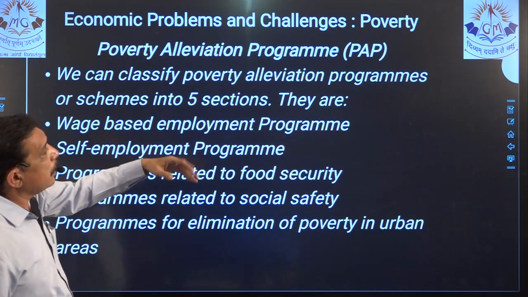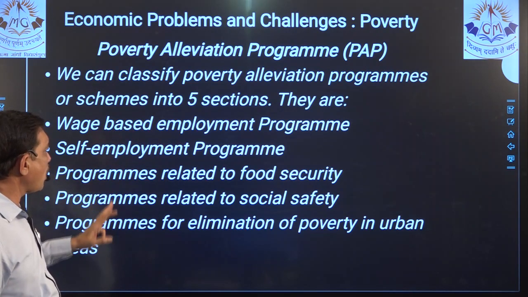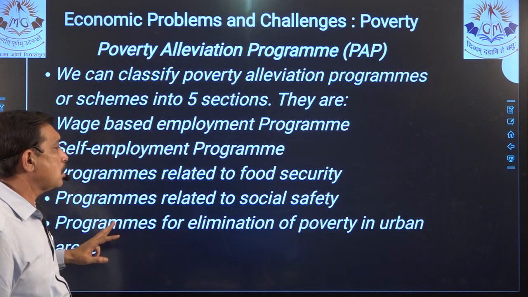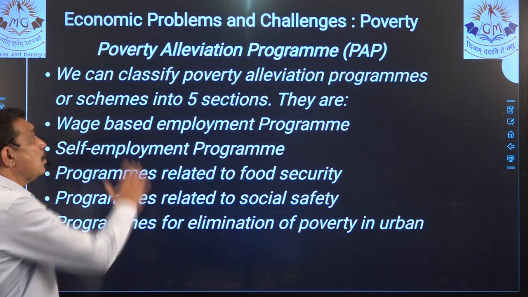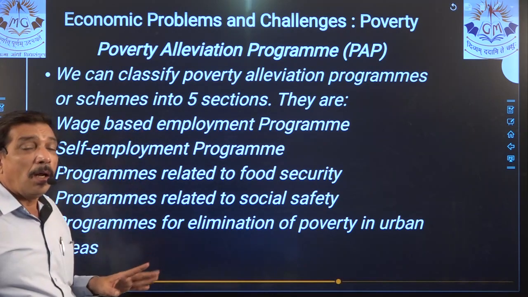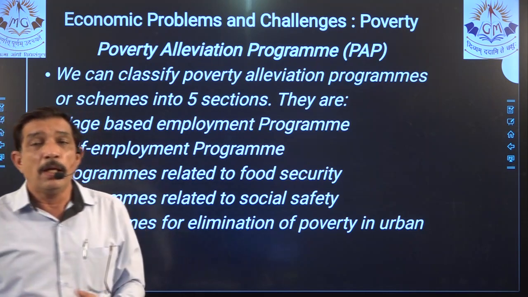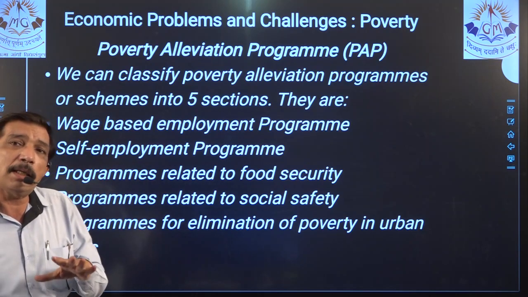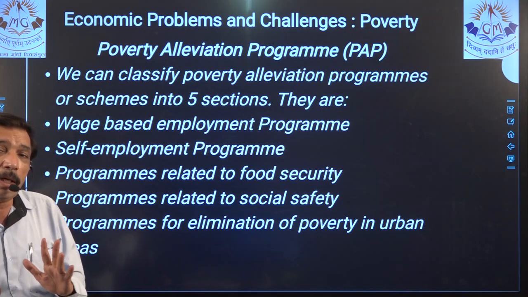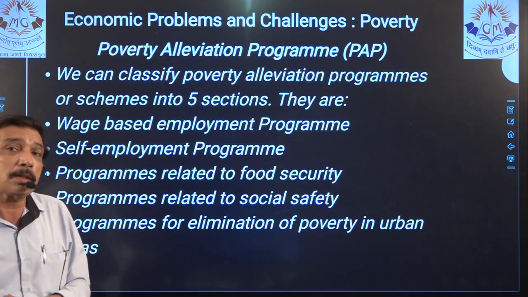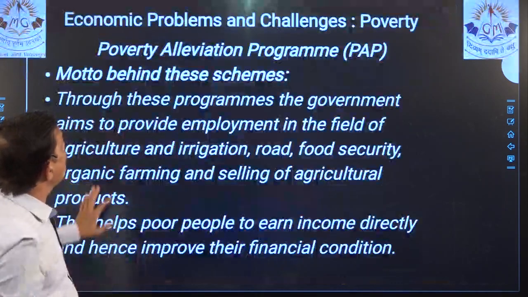We can classify poverty alleviation programs or schemes in 5 sections: wage-based self-employment, programs related to food security, programs related to social safety, programs for elimination of poverty in urban areas. But we know all these different schemes are there, right? So if there are different schemes, the schemes can be asked separately. If it is having 4 marks, 4 points, then it will be automatically asked in 2 marks. If that scheme is quite lengthy to explain and lots of material and content is there, then what happens? It gets converted into 3 marks. Now, one by one.